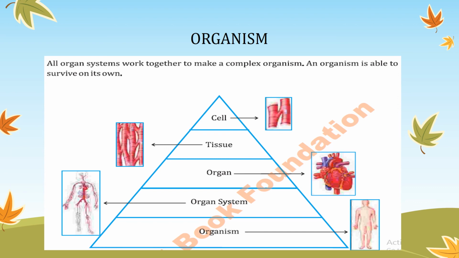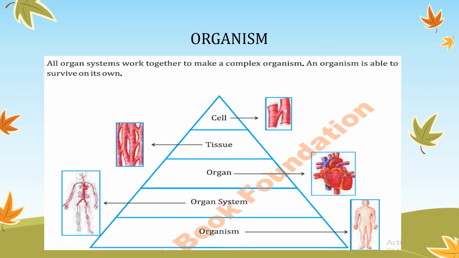Now you can well understand how the body of an organism is formed, how complicated the body of an organism is. In this organism, all the organ systems work together and perform the life activities. From this picture you can see that first one is the cell. So this cell is the building unit of the organism, and when similar cells combine together and perform a function, then it is called a tissue. It means tissue is the combination of similar cells to perform a specific function.